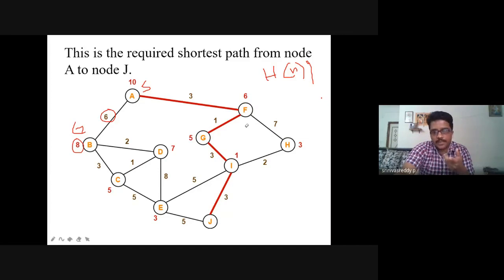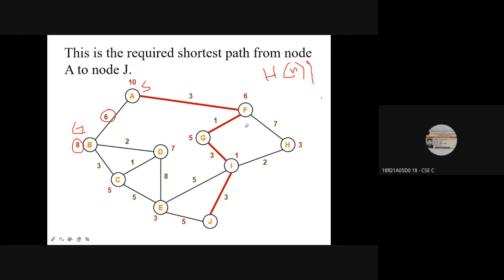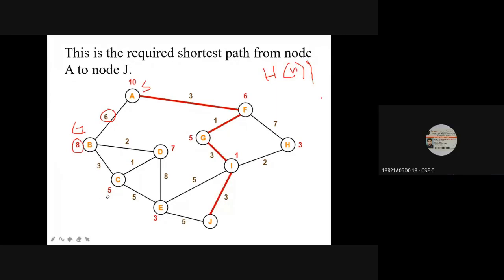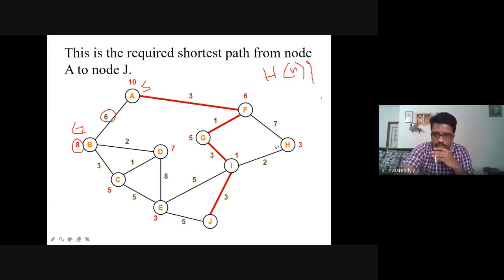While tracing the path, I'm saying. You understood or not? Yes, sir. That H of n will be given in the question only, sir. Beside the node, yeah, this will be given in the question only. Why? Because we don't know the distance.